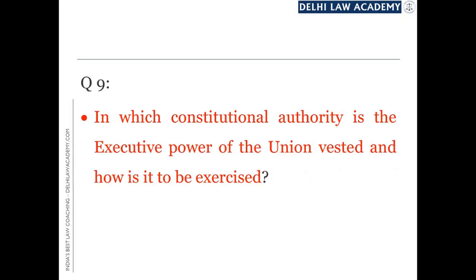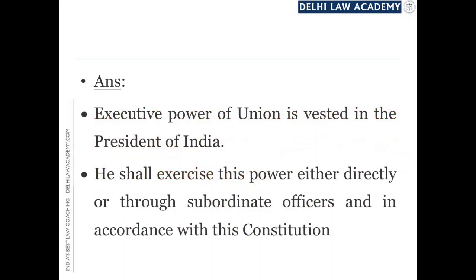In which constitutional authority is the executive power of the Union vested, and how is it to be exercised? Executive power of the Union is vested in which authority? And the answer is the President. Executive power of the Union is vested in the President of India, and he shall exercise this power. How he will exercise? He shall exercise this power either directly or through subordinate officers. And secondly, he shall exercise this power in accordance with this Constitution.